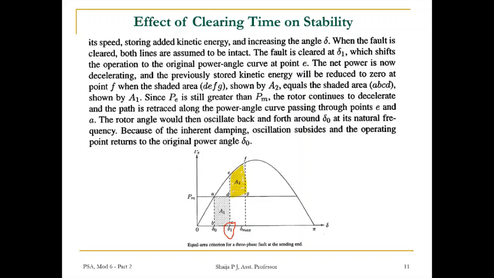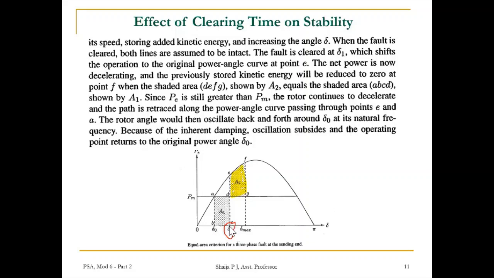So it is now back to the original operating point, delta 0 or point A. At that time, the fault occurred. It was working under steady state. When the fault occurs, PE becomes 0 because power is not being transmitted. PE being 0 means the accelerating power, PM minus PE, will be PA, which is PM itself, and this corresponds to that region.